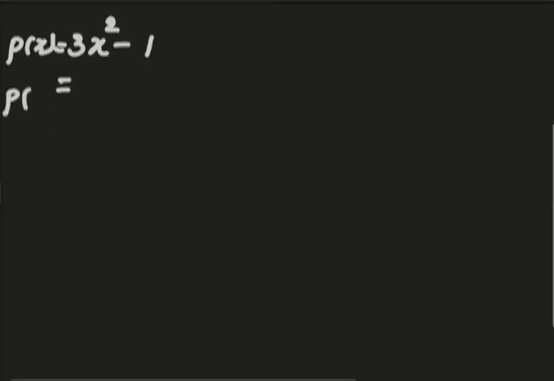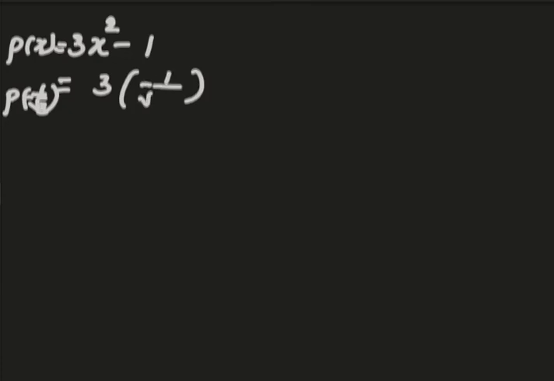So p of minus 1 by root 3. In place of x, what I have to write is 3 times minus 1 by root 3 square minus 1. If you square negative 1, again you will get a positive 1, that is clear.